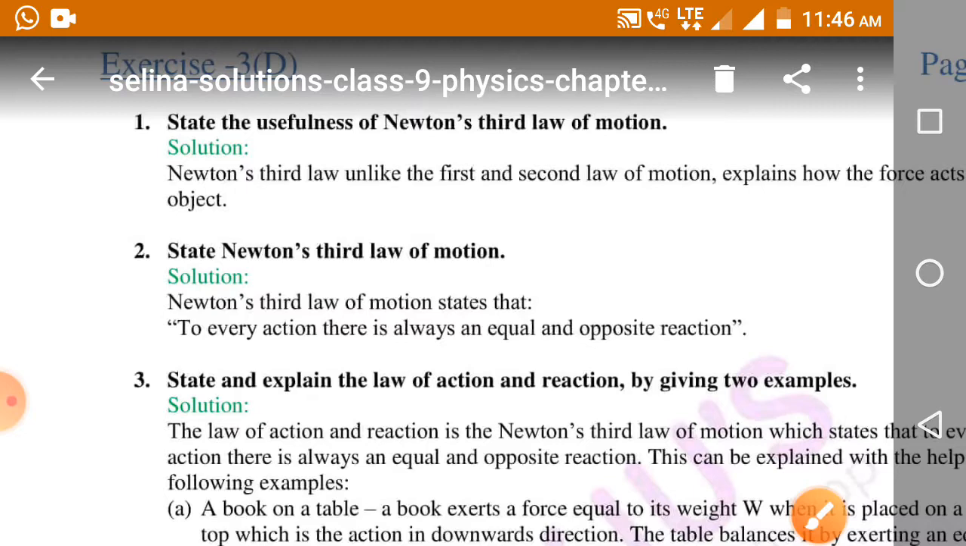Now the best example, the best experimental proof of Newton's third law of motion, let's see.